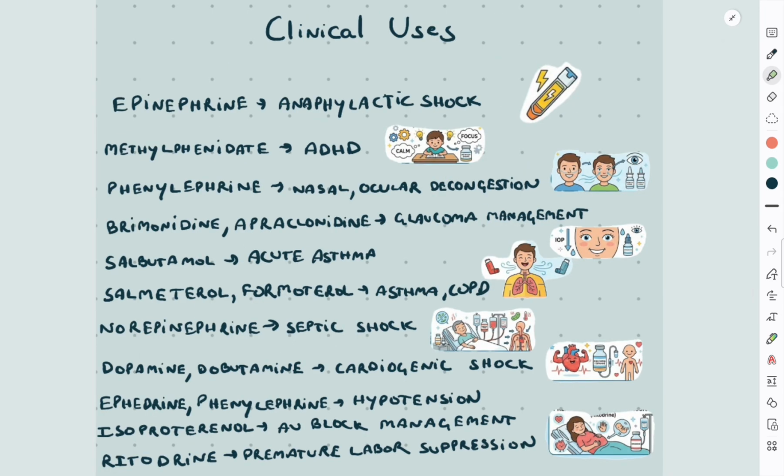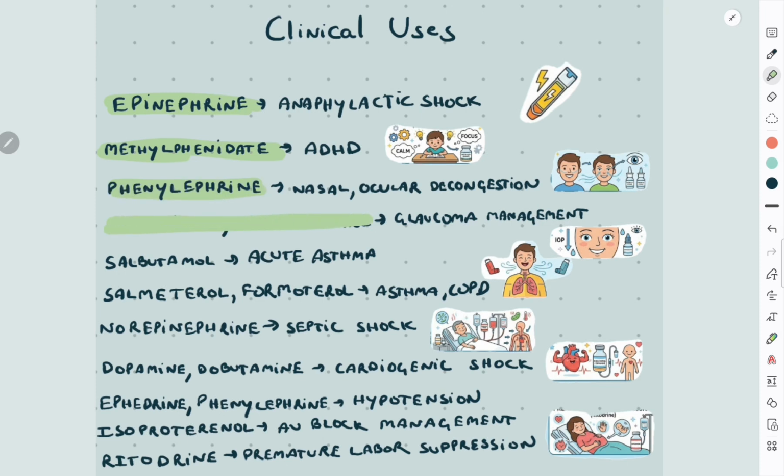Now, we will discuss the clinical uses of these drugs. Epinephrine is the drug of choice for the treatment of anaphylactic shock. Amphetamines are widely used and abused for their CNS effects. However, an analog of these drugs called methylphenidate is used for the treatment of ADHD. Phenylephrine is used topically for nasal and ocular decongestion.